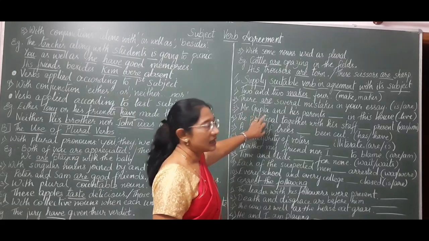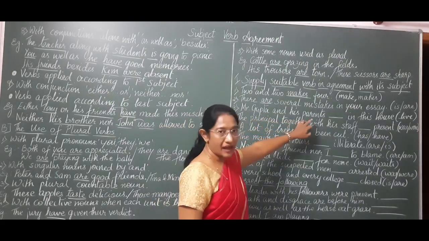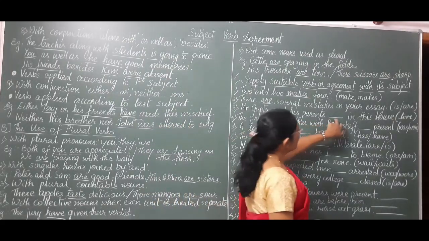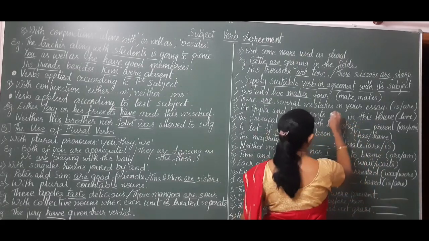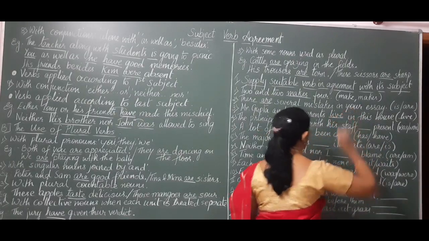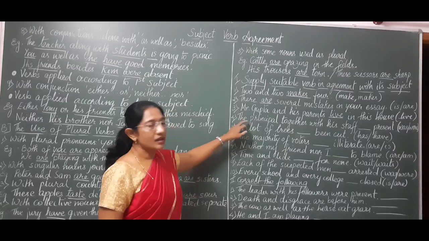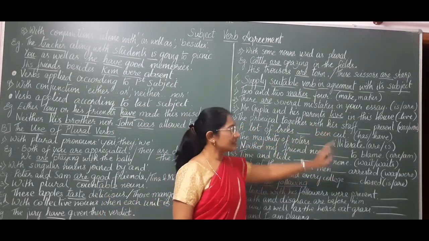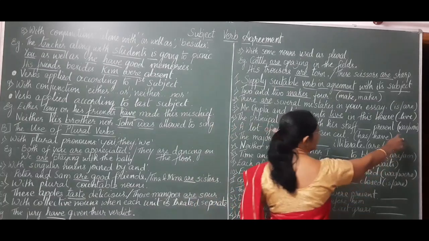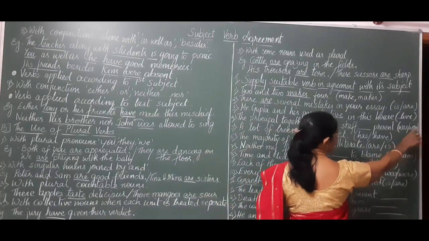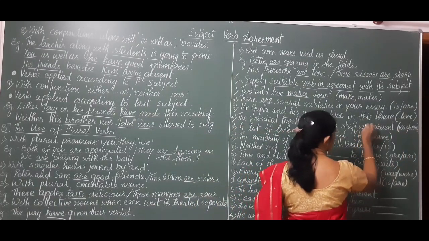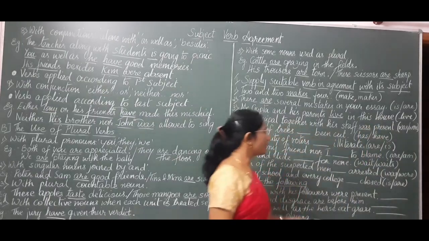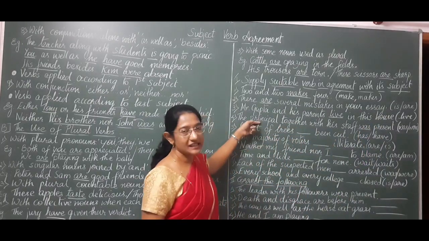Mr. Gupta and his parents live in this house. The principal, together with his staff, was present. We go according to the first subject.